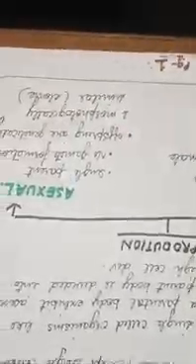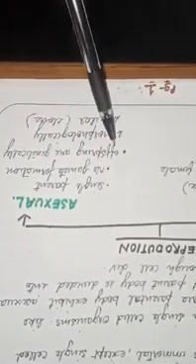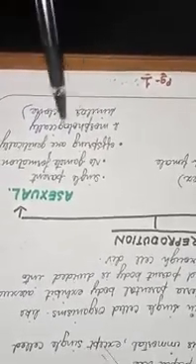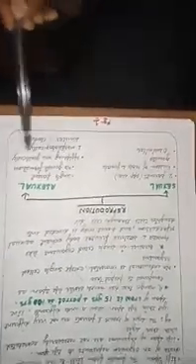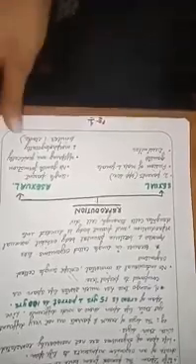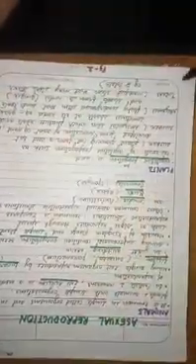As compared to sexual reproduction, in asexual reproduction only a single parent is required. No two parents, male or female, are required. No gamete formation occurs, no sex cells are present, and the offspring are genetically and morphologically similar. They are totally similar, and the term clone is used for morphologically and genetically similar offspring. Now we will study asexual reproduction in detail.